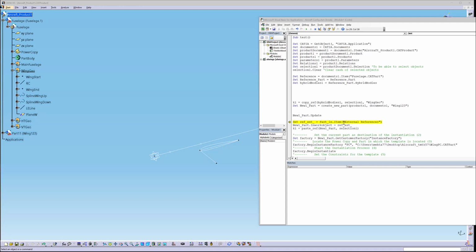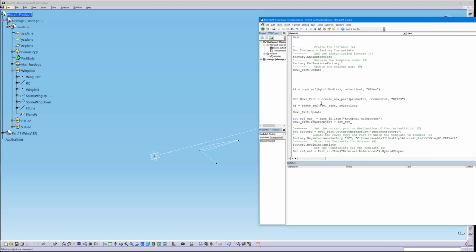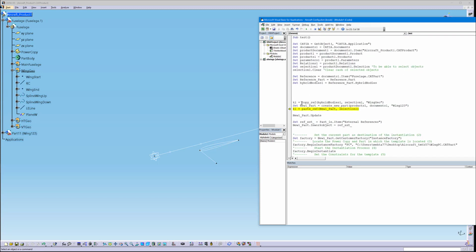So this is not working. Why is that? Let's see, we copy the references, create a new part. Oh, the paste references has to be above here. Let me just check if I did this right in the next ones. Yes, that is correct, and here is correct as well. So of course you need to copy the references and then create a new part, and then you paste the references.